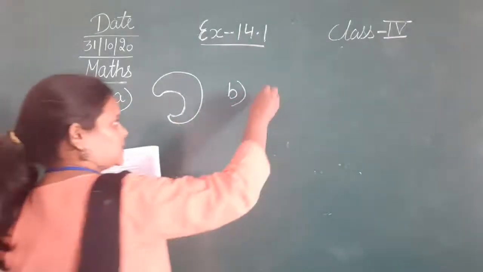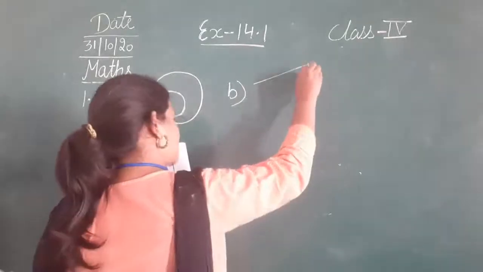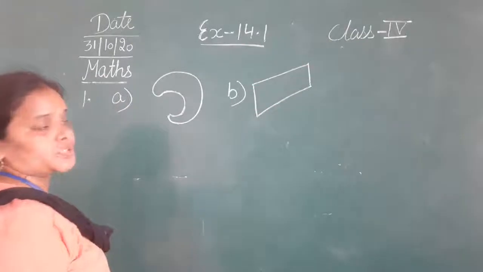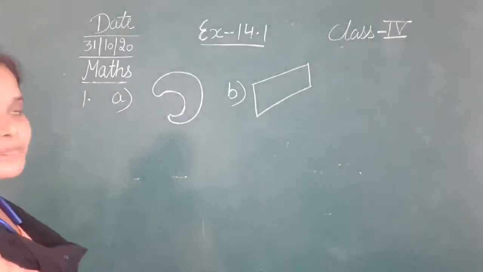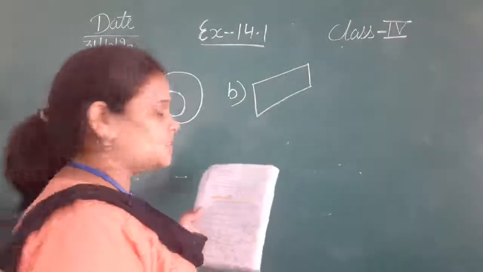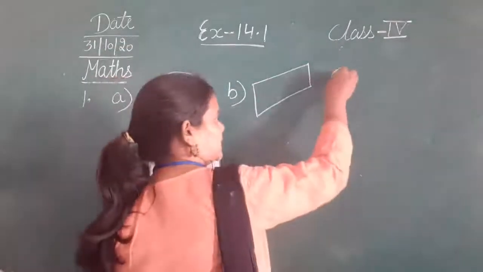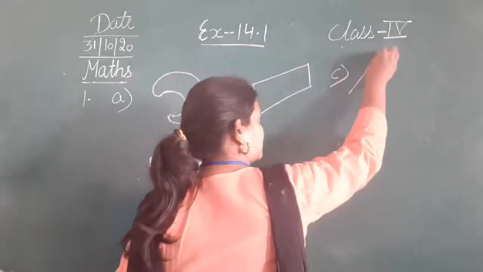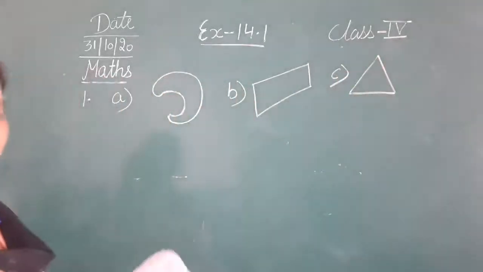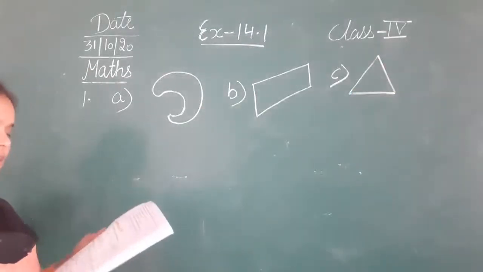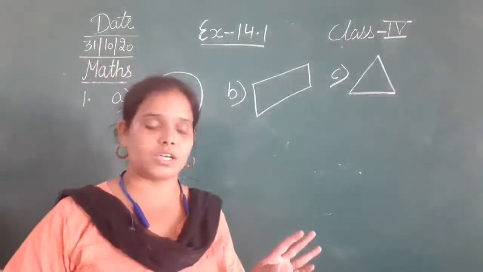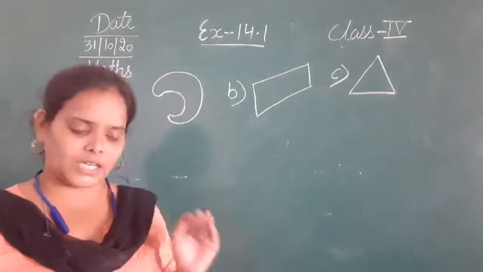B figure is given like this: 1, 2, 3 and 4. So this is made with 4 line segments. Then C. क्या C simple closed figure है? Yes, C is also a simple closed figure which is made like this. It is a triangle. तो ये simple एक triangle बना हुआ है. So C is also a simple closed figure. Is E a simple closed figure? No, E is not at all a simple closed figure. E एक simple closed figure नहीं है.